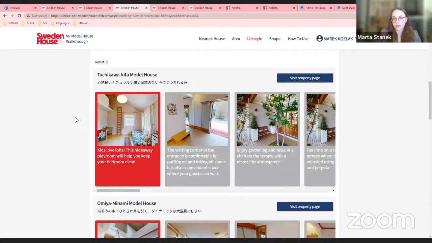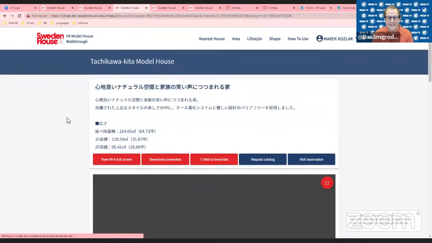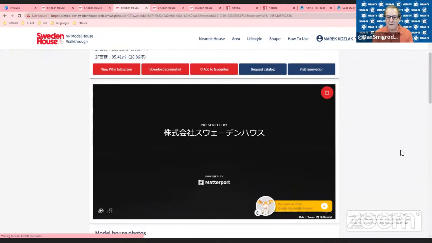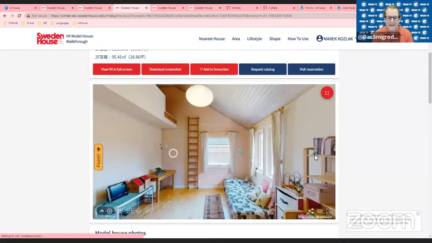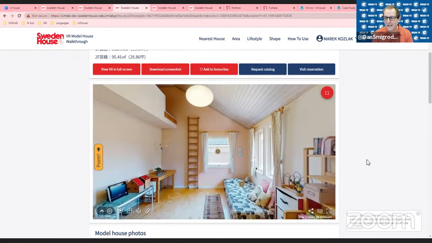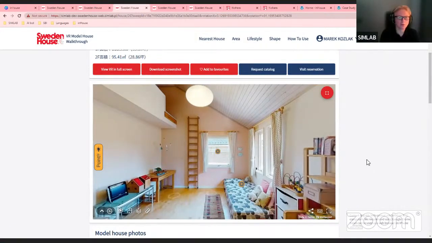Yes. And if you click on that picture, I imagine we're going to go to that exact spot within the Matterport tour, because that's what matters to us. We're not going into the front door of this property. We're only interested in having our kids be happy, and we want to see what that loft looks like. Exactly. So whatever you think is interesting for your property and you want to share with the public or anybody else, you just make a snapshot of that particular angle inside of the Matterport model.